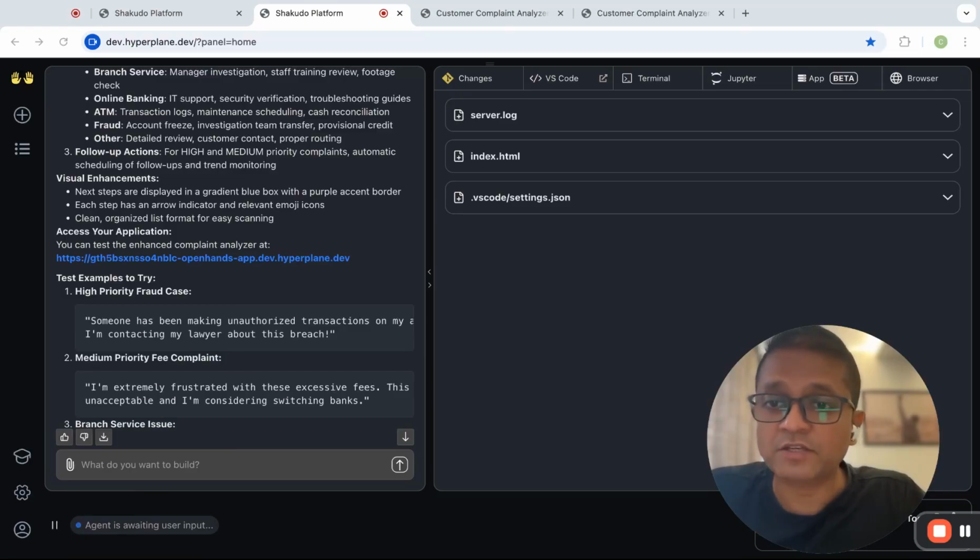The third point is that you get full control. Shakudo is a platform where open source tools run, and OpenHands is open source. So on Shakudo, you maintain complete control over your code, data, and AI workflows. All of this gives you an environment where you can run everything in a very smooth manner.